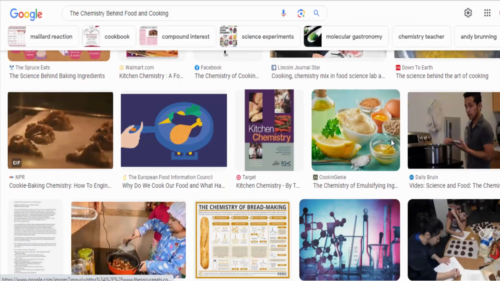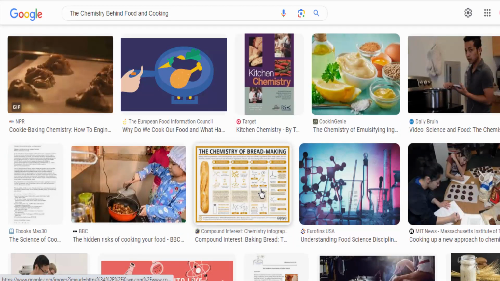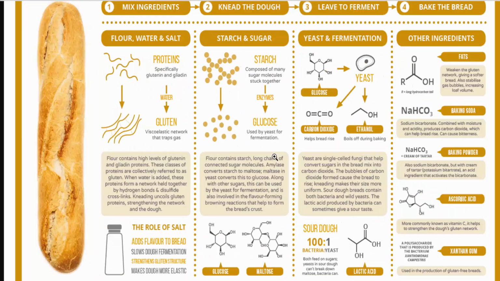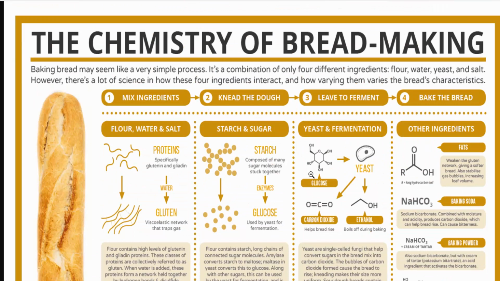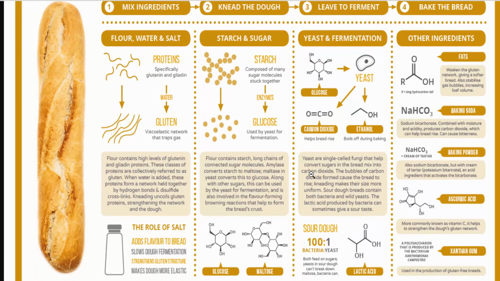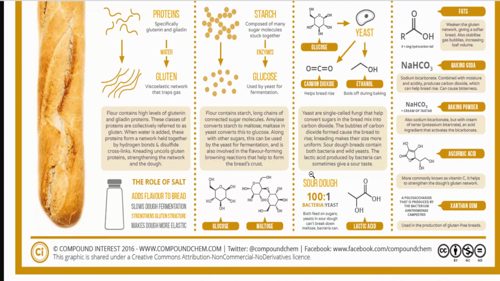Leavening agents. Chemical leavening agents like baking powder and baking soda release carbon dioxide gas when exposed to moisture and heat. This gas gets trapped in dough or batter, causing it to rise and become light and fluffy. This process is essential in making bread, cakes, and other baked goods.